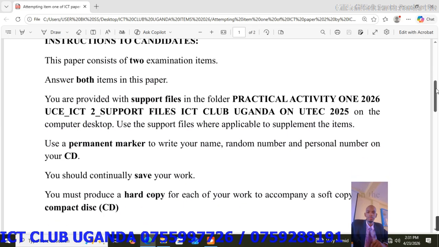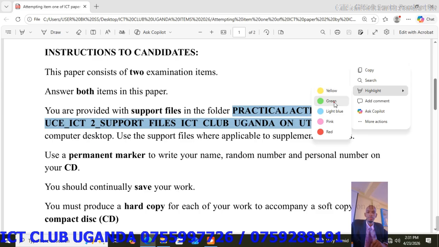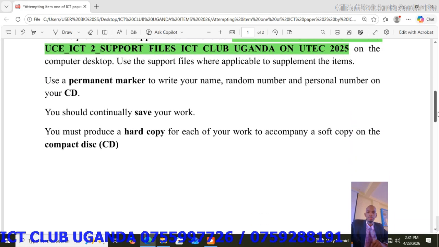As you know, paper 2 has 2 items and these items are compulsory, and then you are provided with support files. So we have support files here. As you can see them, Practical Activity 1, 2026 UCE, ICT2 support files, ICT Club Uganda UTEC 2025. So make sure you have that folder on the desktop.